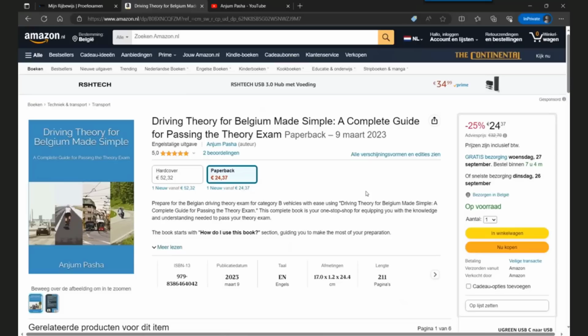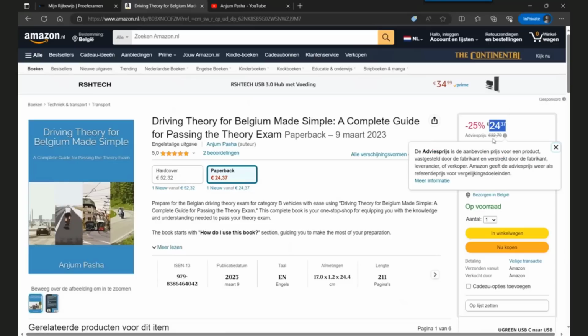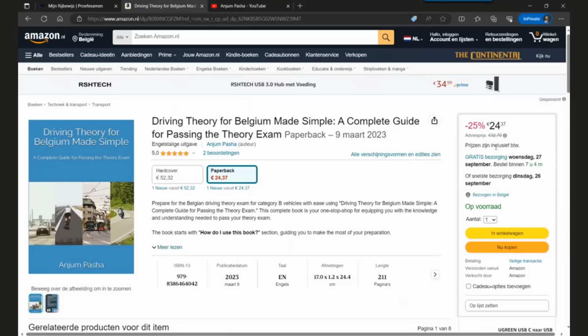I will also use this book to explain the topics. If somewhere things are not clear, then I will use this book. You can buy this book on amazon.nl. It's presently at a discounted price, 24.37, when the actual price is 32.70. So it's almost €8 less if you buy it now.